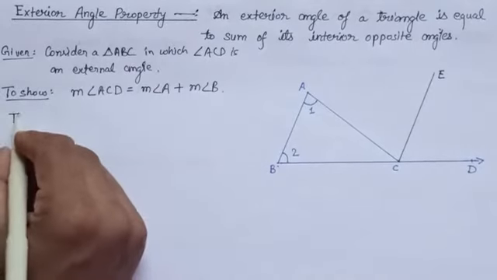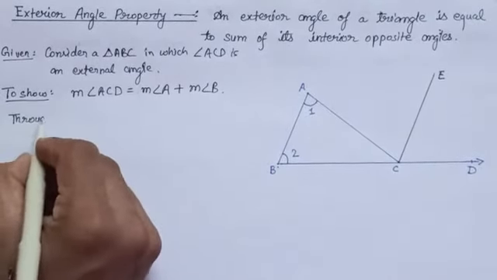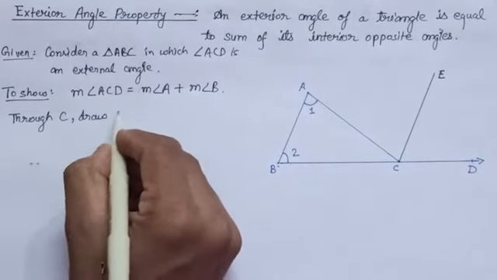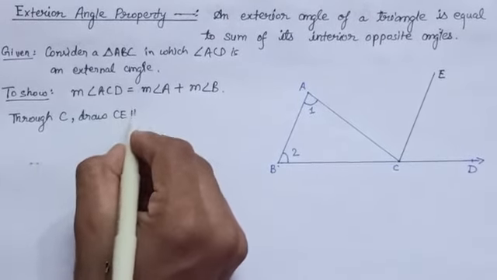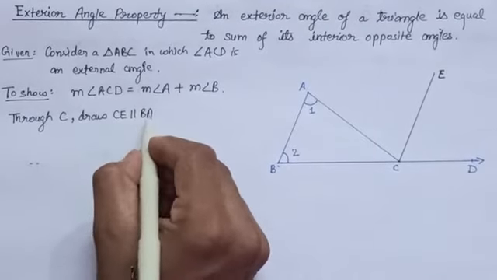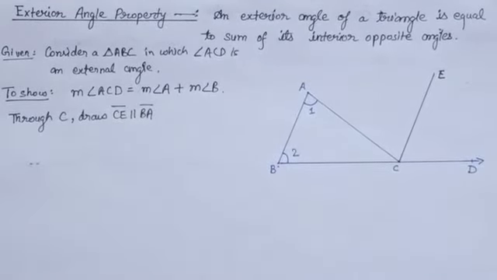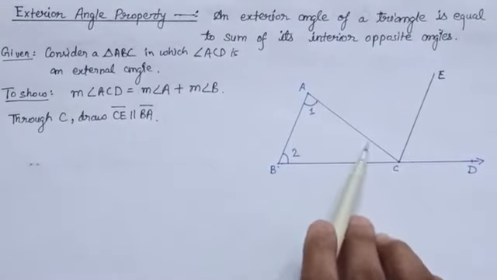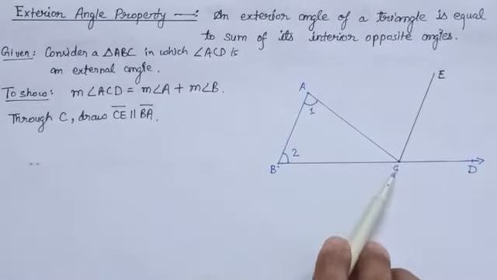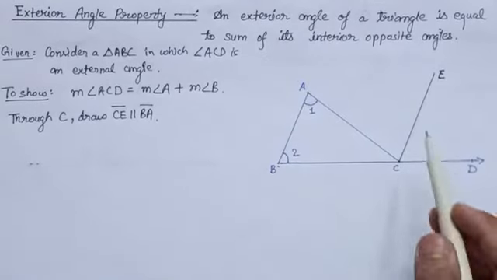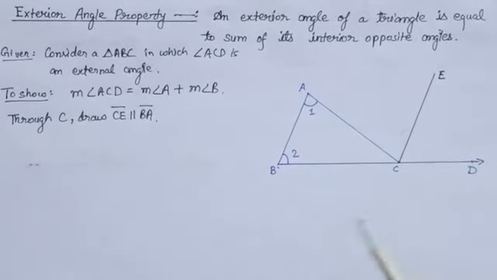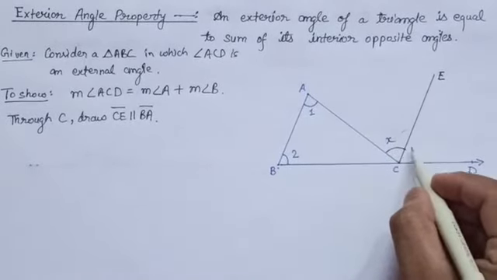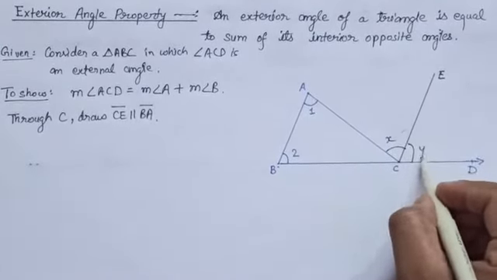So here we can write: through C, draw CE parallel to BA. Now you can see that there are two angles formed, angle ACE and angle ECD. Let us assume that this is the angle x and this is the angle y.